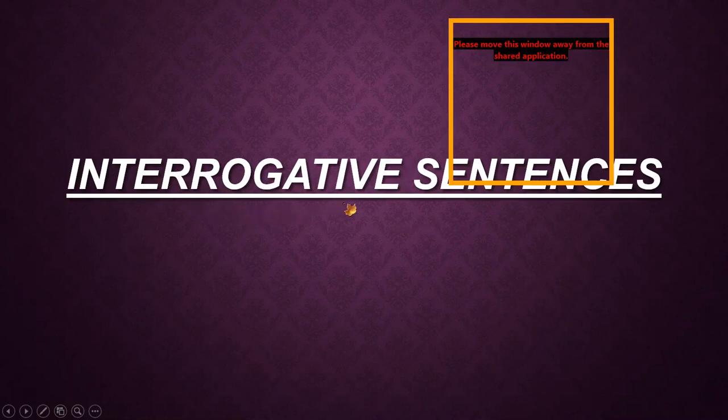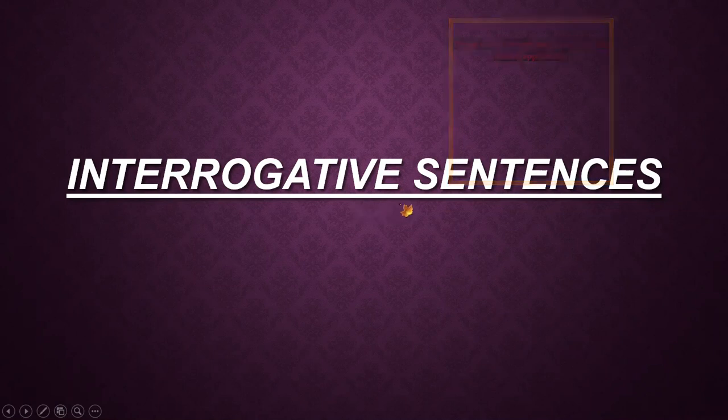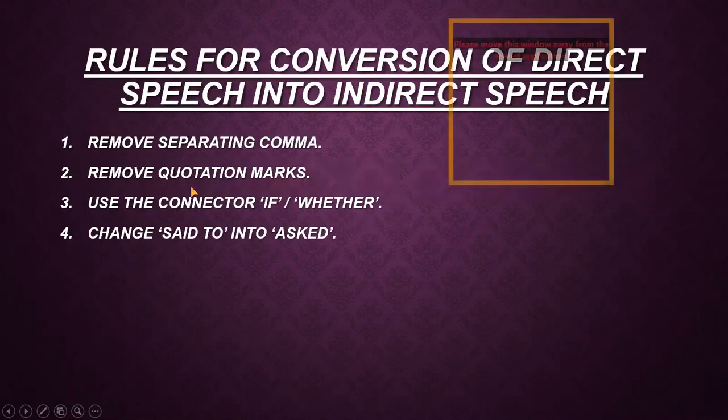The sentences which I'm going to discuss now are interrogative sentences, and you all know that interrogative sentences are those which are used to ask questions. Okay, and there will be a question mark at the end of each sentence because it is a question. Now there are some rules for the conversion of direct speech into indirect speech.